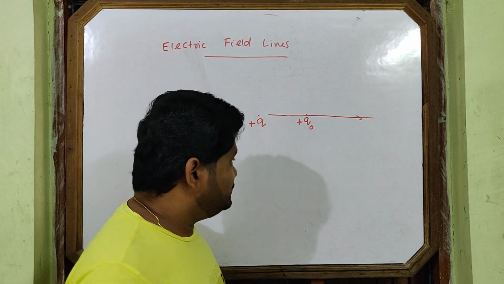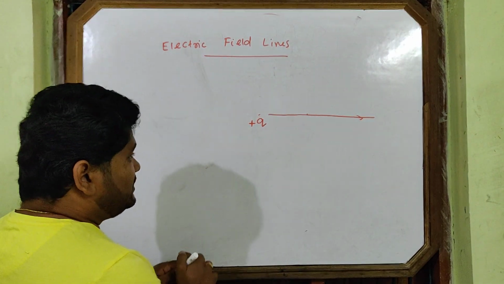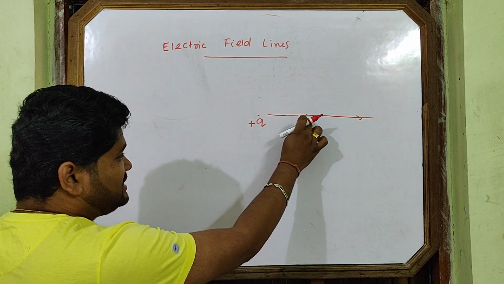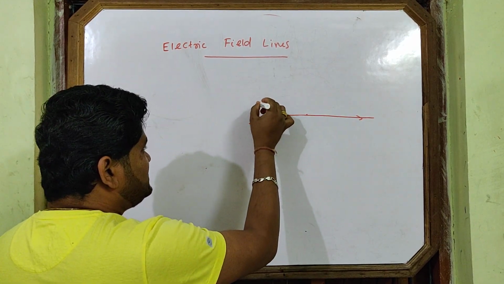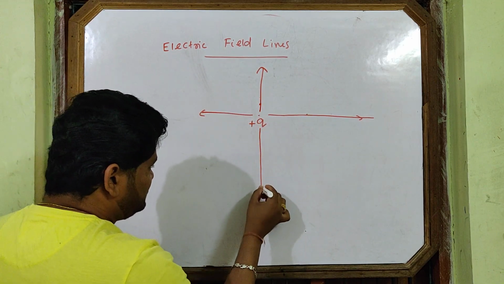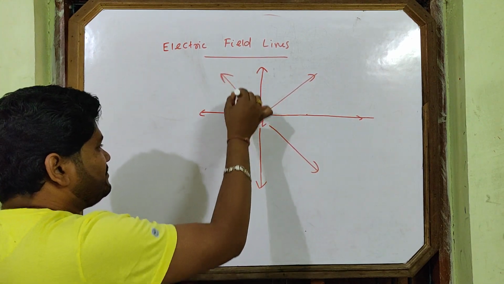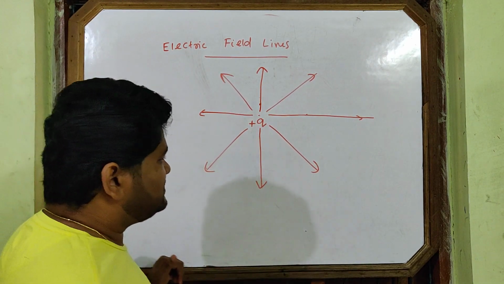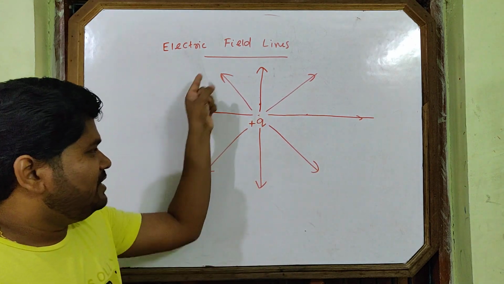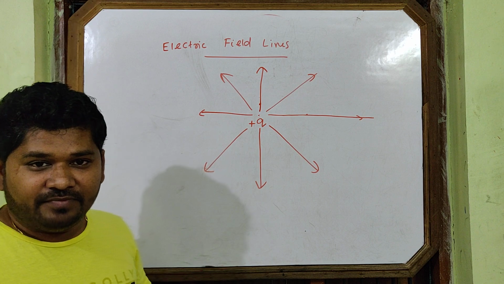So now you come to how we'll draw these electric field lines. This is for plus q. Imagine a plus test charge is here, it moves like this. Test charge is here, it moves like this. Anywhere you place the test charge, the electric field lines will be like this. So these are the electric field lines due to plus q, a positive point charge.